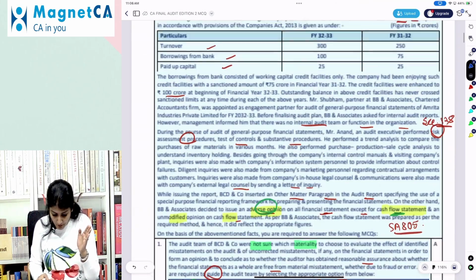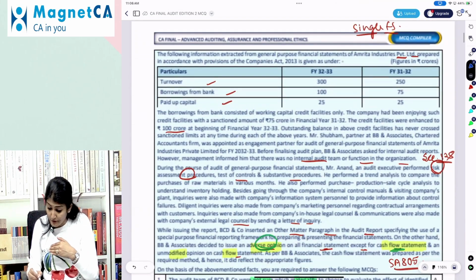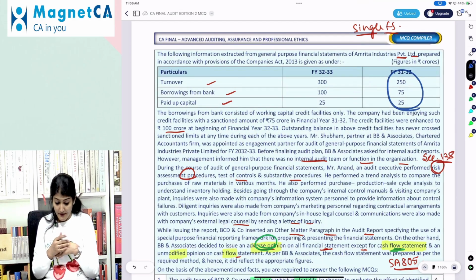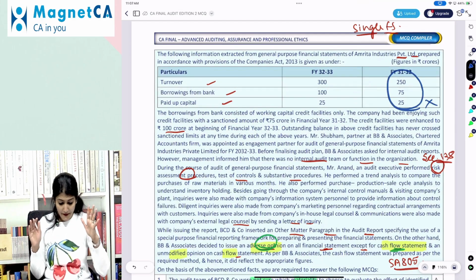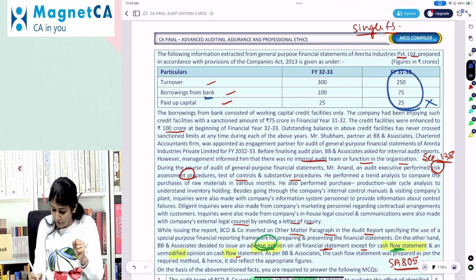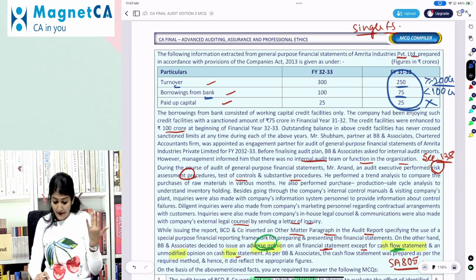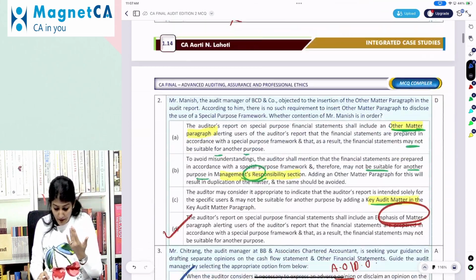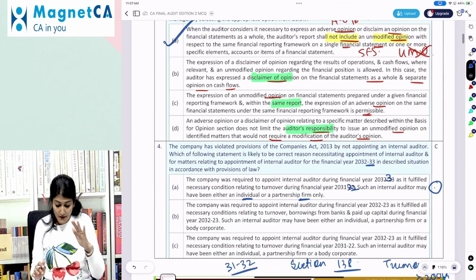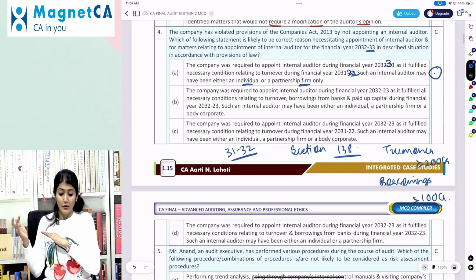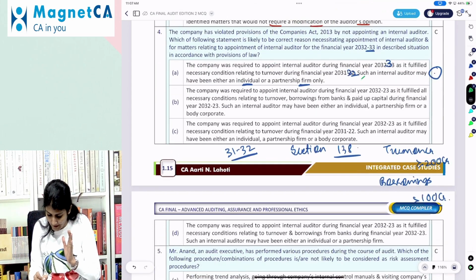And let us look at what is the turnover and the borrowings of the preceding financial year. Do I need to check the paid up capital? What is borrowing from bank? 75. So it is less than 100, and turnover is 200 crore or more in the preceding financial year. Because they've exceeded the turnover limit, they need to appoint the internal auditor, but they cannot appoint an individual or partnership firm. Okay, so that is why it is out.